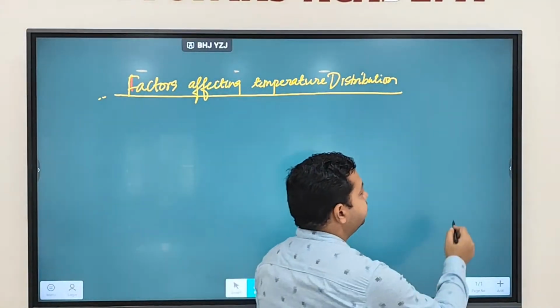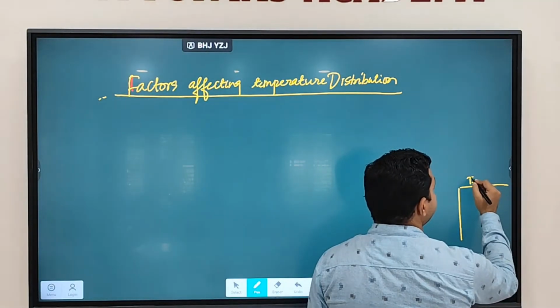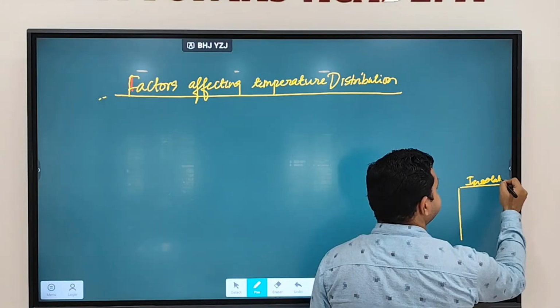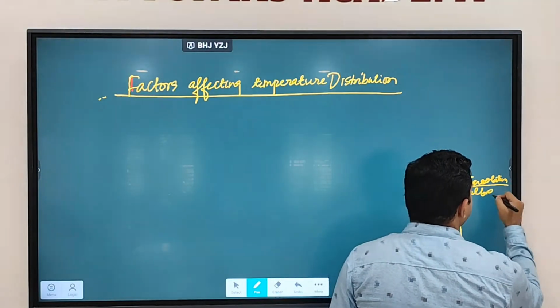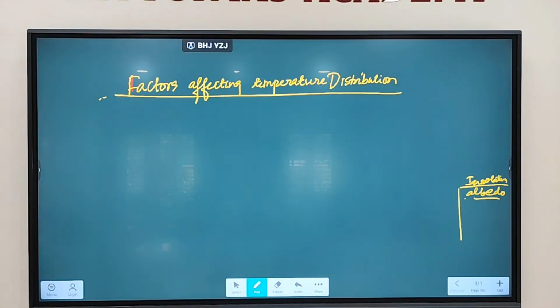Then we discussed the concept of temperature or solar insolation. We covered insolation and we also covered the concept of albedo. That is where the discussion ended. What is insolation? The proportion of sunlight that is intercepted by the Earth is called solar insolation. And what is albedo? The amount of solar insolation that is reflected by Earth's surface is called albedo.